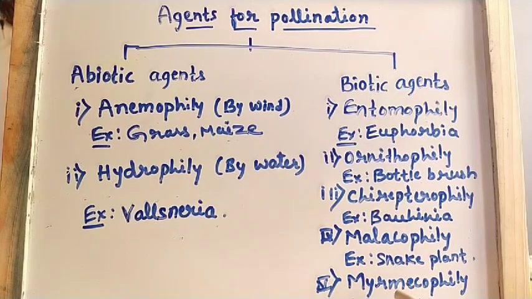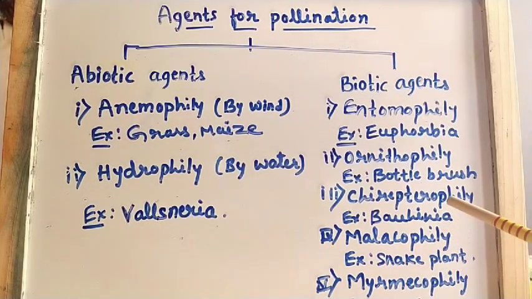Understood? So the last one is myrmecophily. Whenever pollination takes place with the help of ants, it is known as myrmecophily. Example for this is Acacia cornigera. So these are the different types of biotic agents which are involved in the process of pollination.